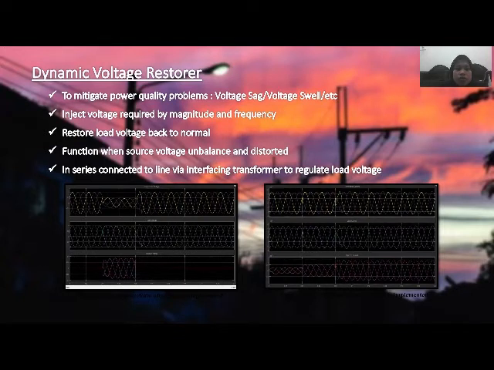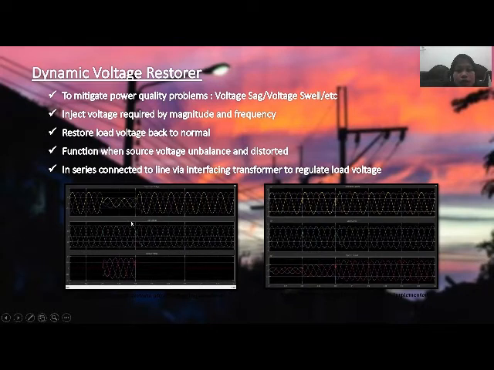Next, the load voltage is able to restart again after the fault. Next, the dynamic voltage restorer can function even though the voltage at the source is unbalanced and distorted. And lastly, the DVR is connected in series to the line via an interfacing transformer to regulate the load voltage.